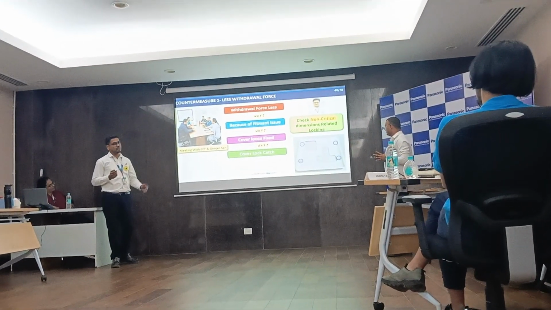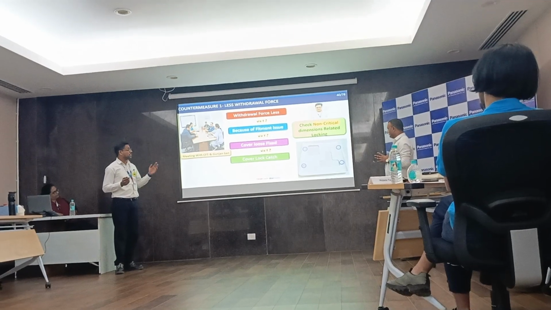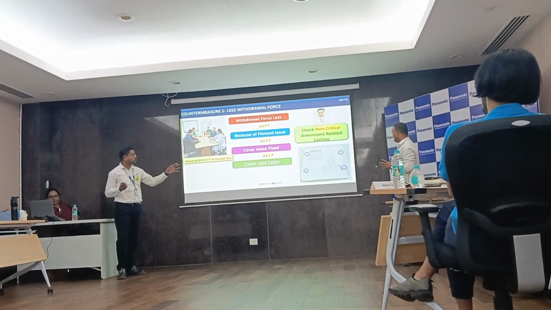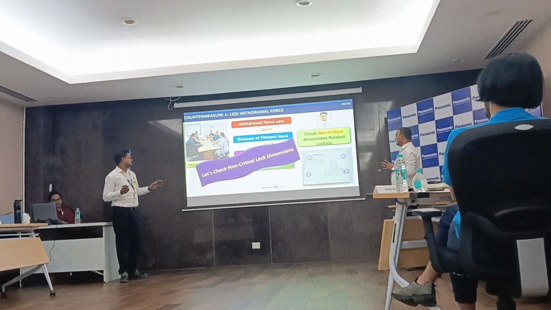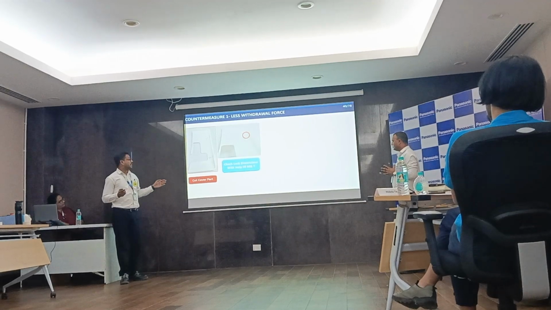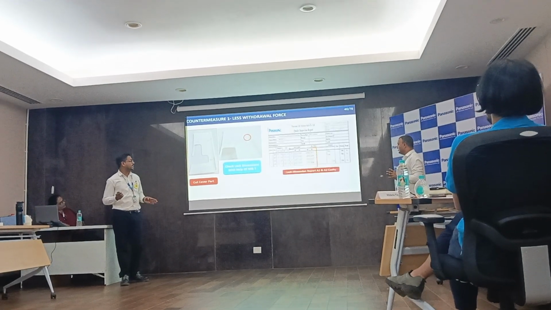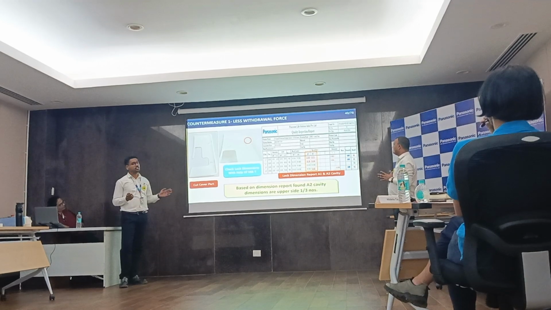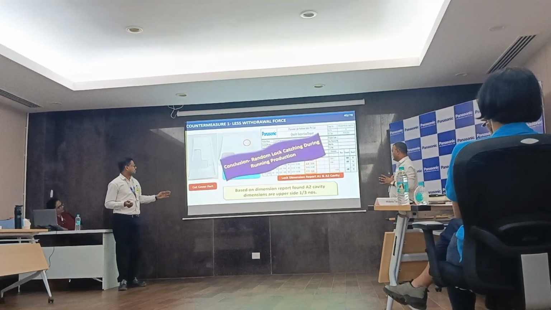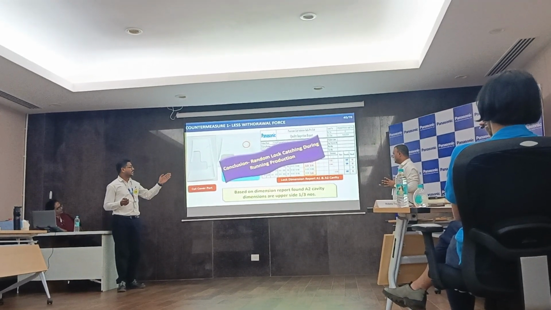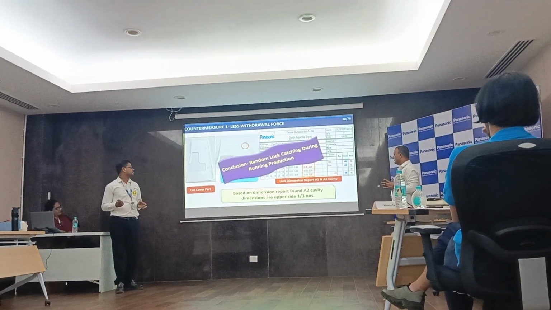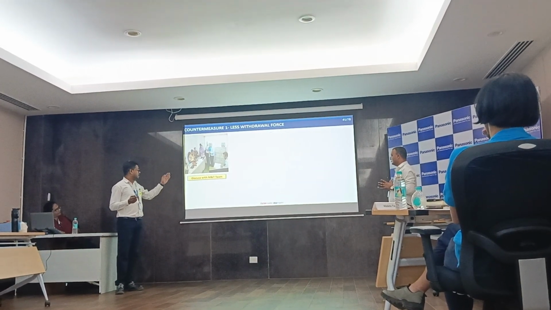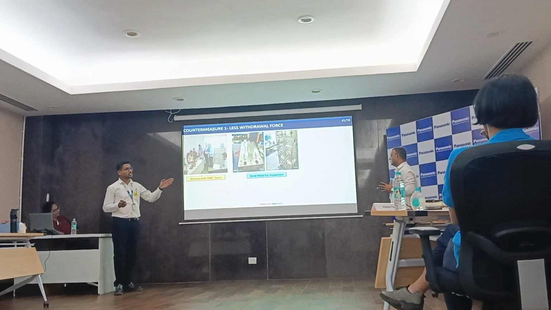Then we took expert advice from Gunjan sir, and they guided us to check the non-critical dimension related to locking. Then we cut our base plate and cover plate and sent them for the MNTQA for dimension analysis. As shown in the video, A2 cavity dimension is reported on the upper side. And we got the conclusion: random lock catching during running production.